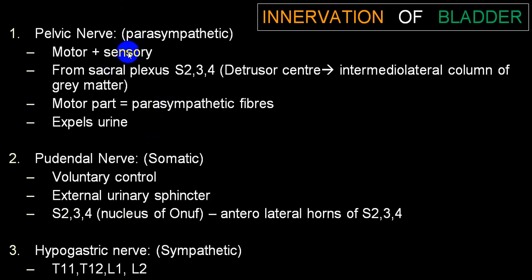So parasympathetic, motor, detrusor center, motor part will help in evacuation. Pudendal nerve mainly supplies the external sphincter and it will take part in voluntary control, and what it will do is it will help in relaxation and help in voluntary control, while hypogastric nerve, that is sympathetic, will help in storage of urine.